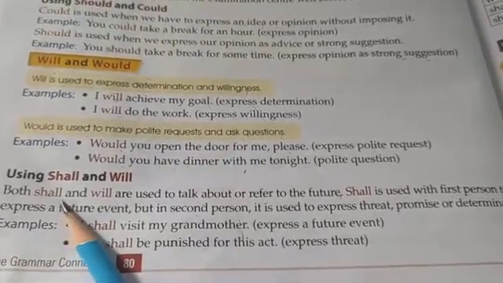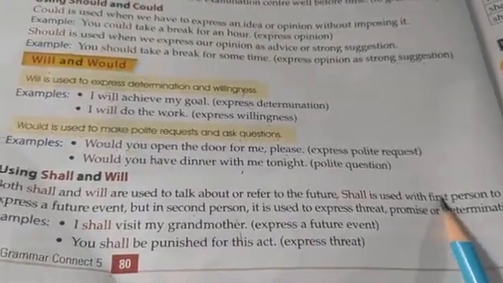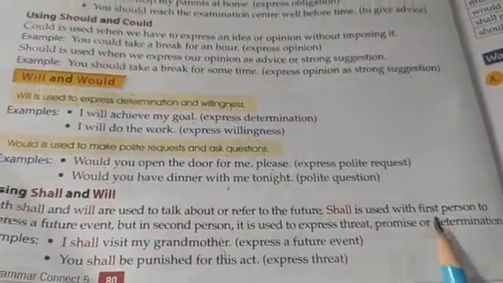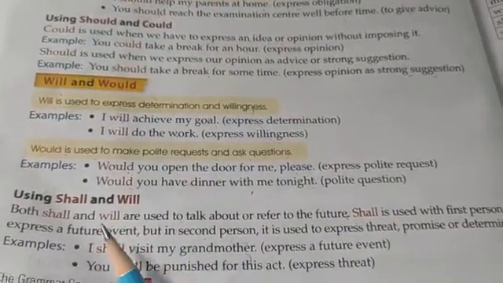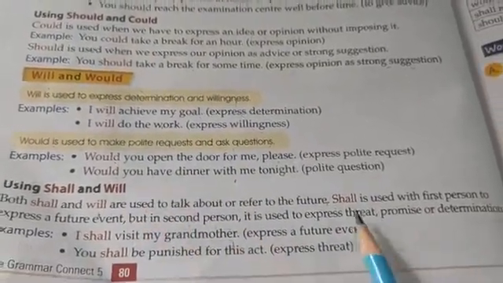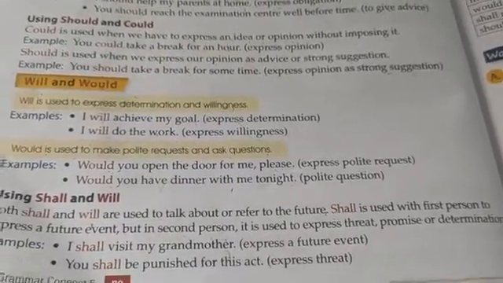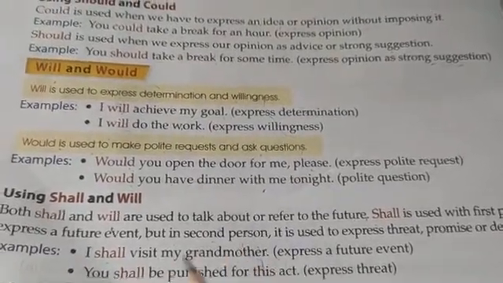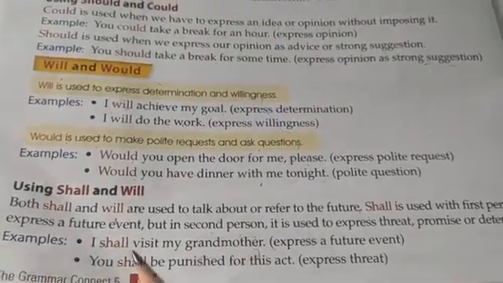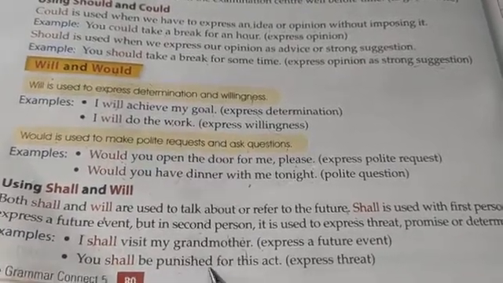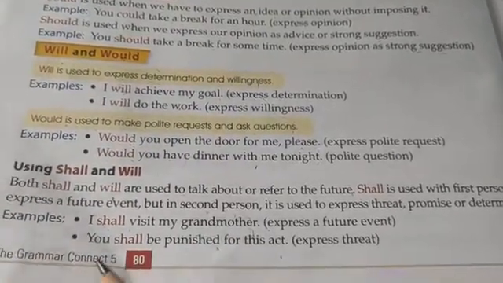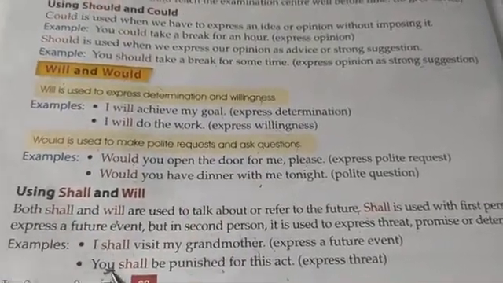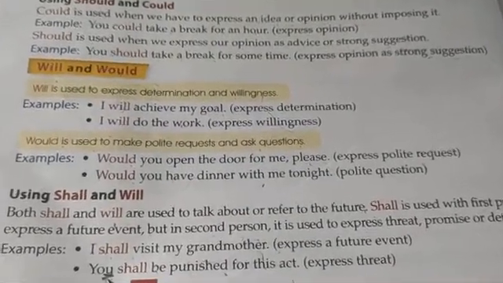I is the first person, that's why shall is used. You shall be punished for the act. In some cases shall is also used in the second person.